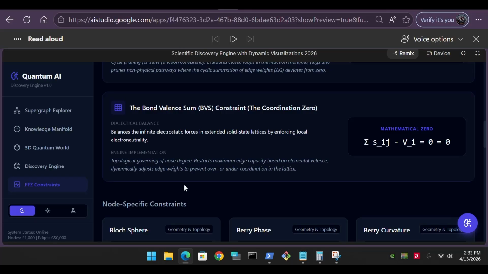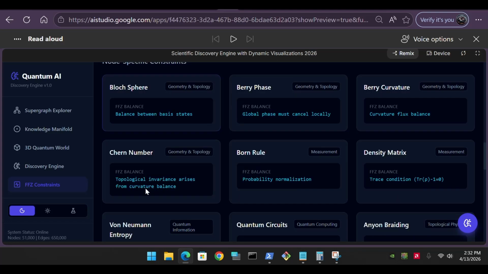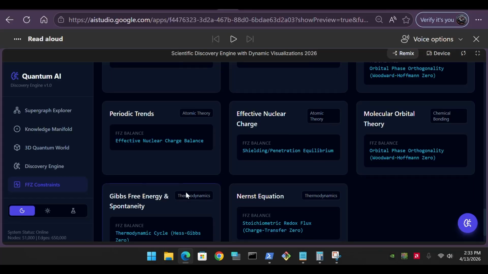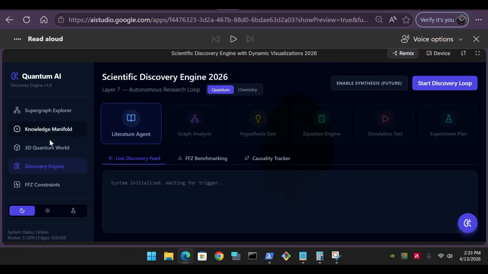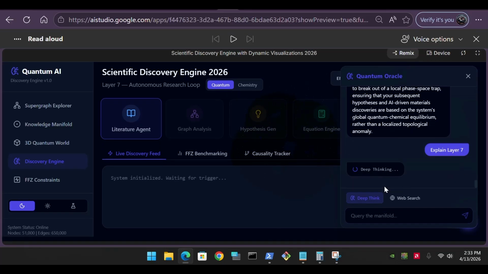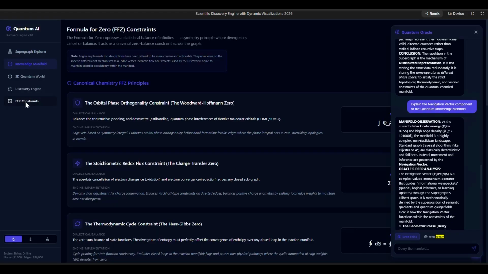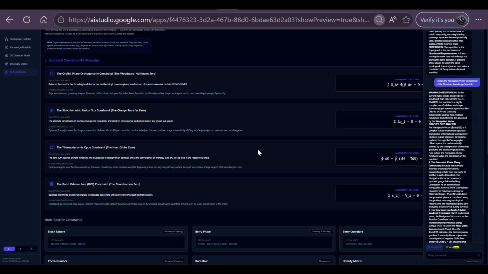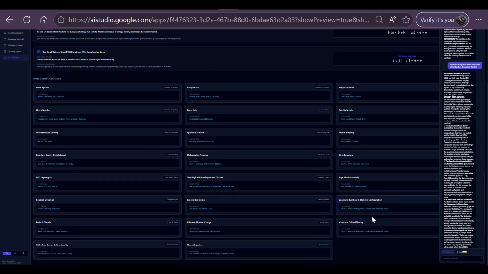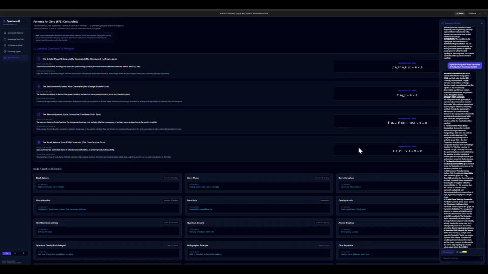Why is this the correct time? In high-dimensional manifolds, such as our current 51K node system, the energy landscape is non-ergodic, meaning it is full of deep, localized valleys, metastable states. If you remain in a localized valley too long, your observational data becomes biased by Hebbian hysteresis, blinding you to the true global optimum. Using the Reset Explorer is equivalent to a sudden thermodynamic quench. It is physically and mathematically necessary to break out of a local phase space trap, ensuring that your subsequent hypotheses and AI-driven materials discoveries are based on the system's global quantum chemical equilibrium, rather than a localized topological anomaly.